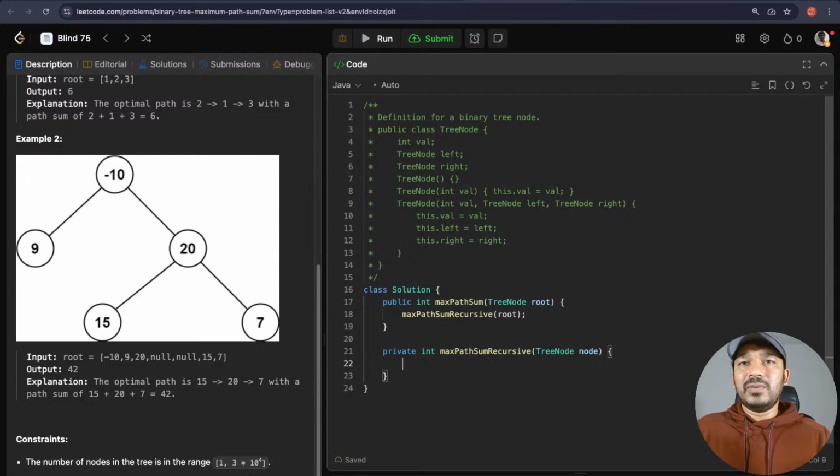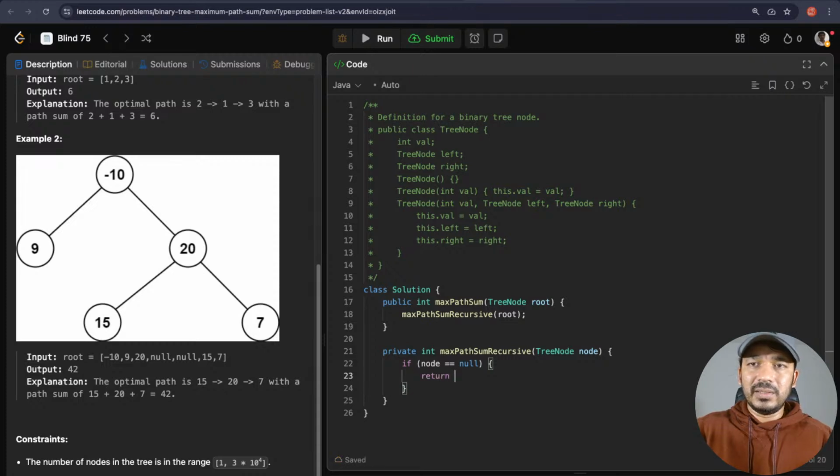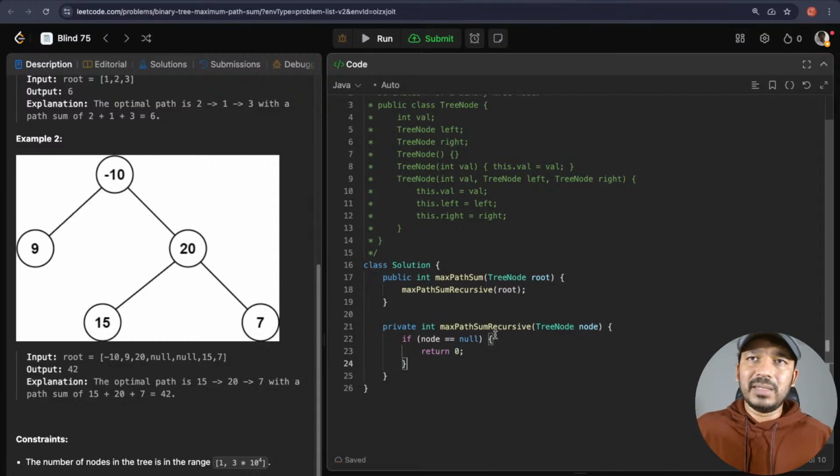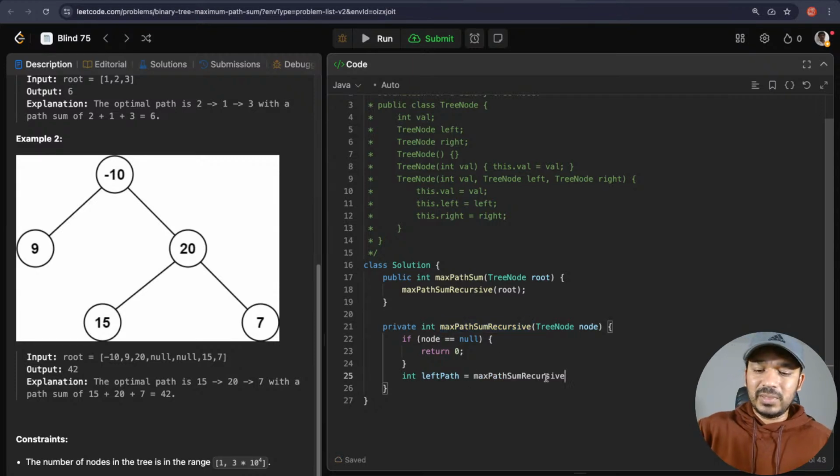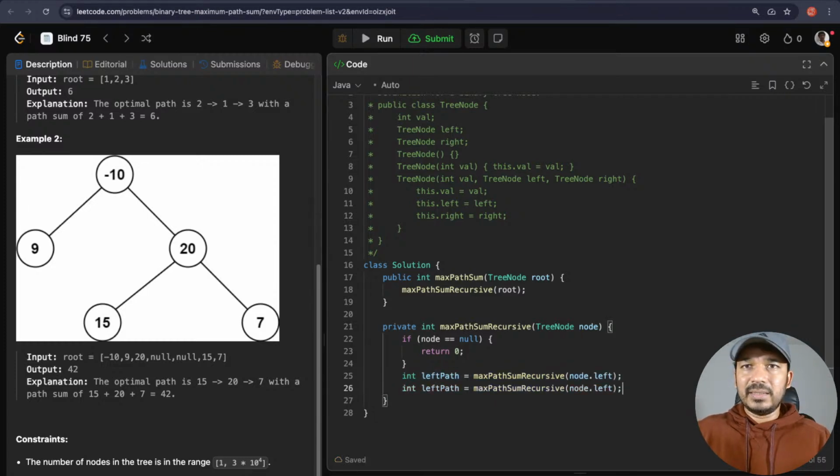Now let's see, if the node is equal to null, then its maximum path is just 0. It will just return 0 without anything. So we can assume that as the base case. Now if node is not null, then let's calculate the maximum path of the left side. Let's assume it as left path. And how to compute the maximum path? Let's call this recursive method on node dot left.